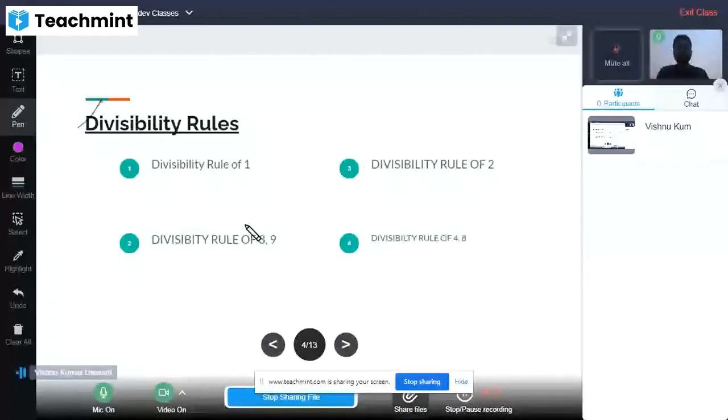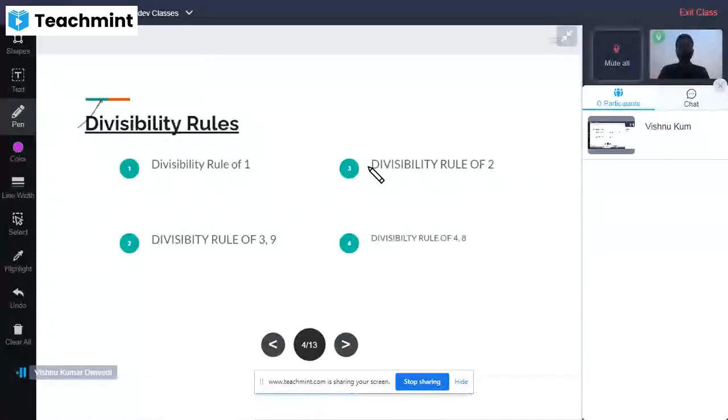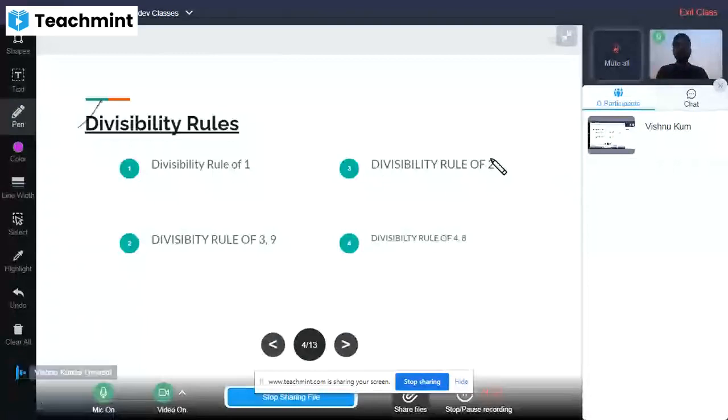Next, we will discuss the divisibility rule of 2. If we see this, we will find that all those numbers which are even are divisible by 2, because 2 is the divisor of even numbers.